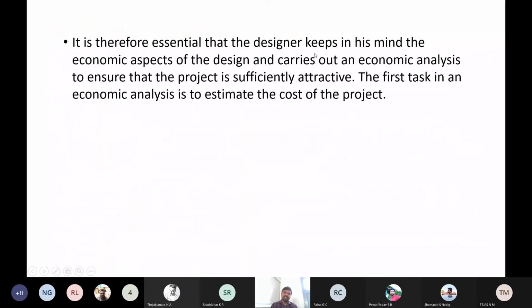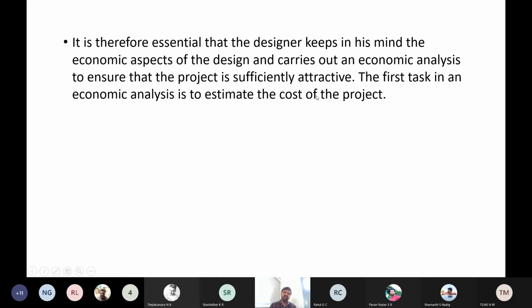It is therefore essential that the designer keeps in his mind the economic aspects of the design and carries out an economic analysis to ensure that the project is sufficiently attractive. A project or a design concept is attractive for an investor when there is room for profit. When the investor has confidence that he can make profit out of a design concept, then the design concept looks attractive for him. That is the meaning.